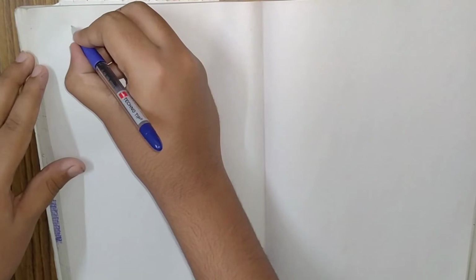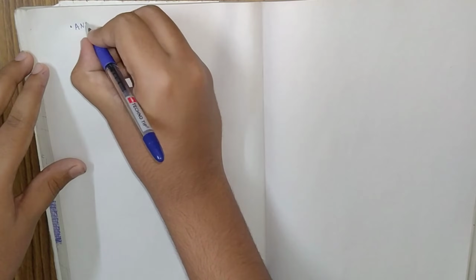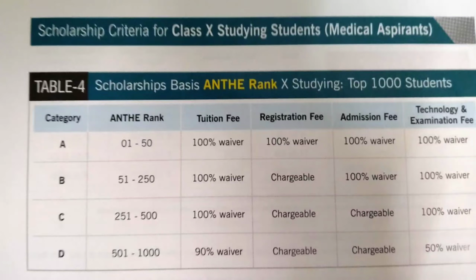One is NTSE. This is the first discount, NTSE. If you are a medical aspirant, then you write in the form that you are a medical aspirant, and this will be the result. If you get in the top 1000 rank, then you have to go with the NTSE rank, and if you get below that, you have to go with the NTSE score.